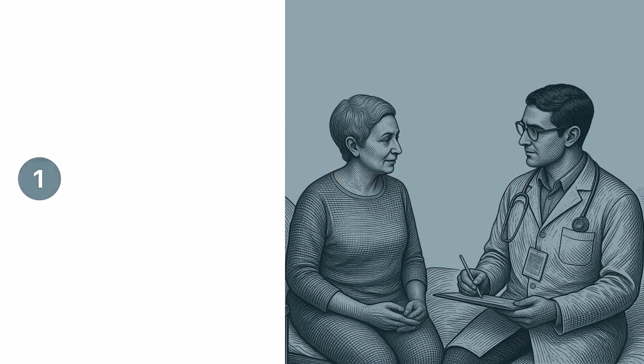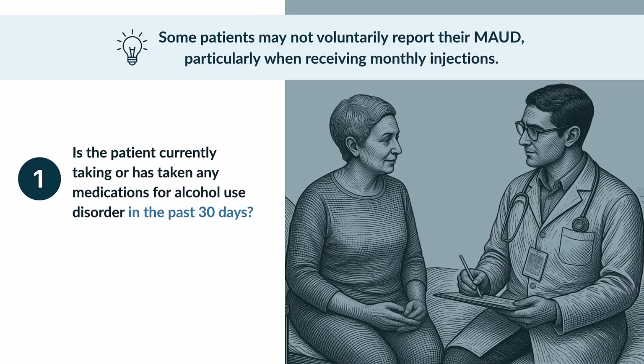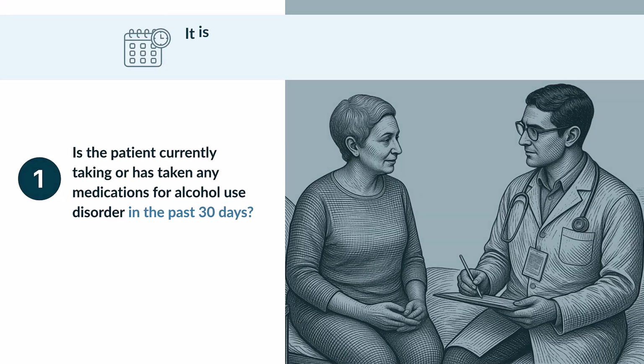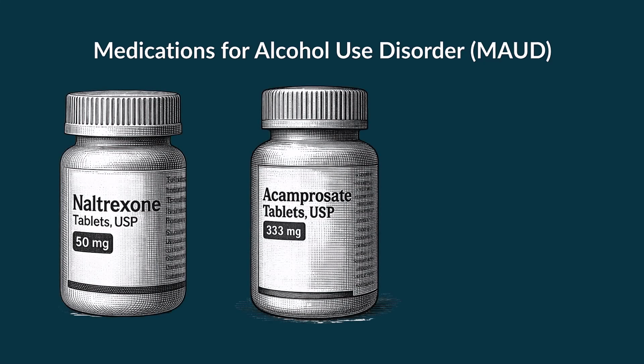The first step is to determine if the patient is currently taking or has taken any MAUD medications within the past 30 days. When collecting this medication history, keep in mind that some patients may not voluntarily report their MAUD, or they may simply forget to mention it, especially if they're receiving monthly injections that are not part of a daily routine. It is vital to establish the exact date and time of the patient's last dose. When we are talking about MAUD, we are specifically looking at three medications: naltrexone, acamprosate, and disulfiram.